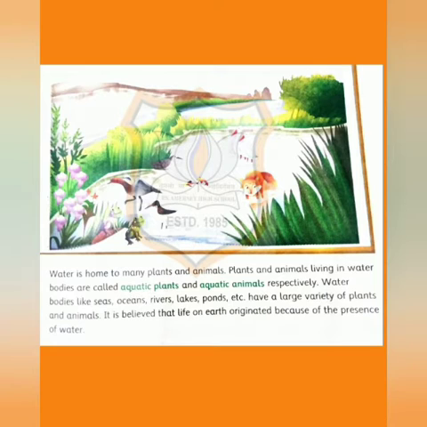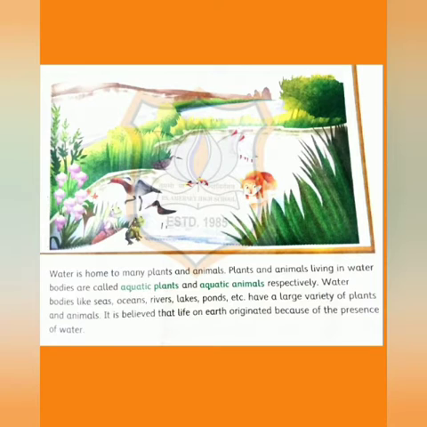Water bodies like seas, oceans, rivers, lakes, ponds, etc. have a large variety of plants and animals. It is believed that life on earth originated because of the presence of water.